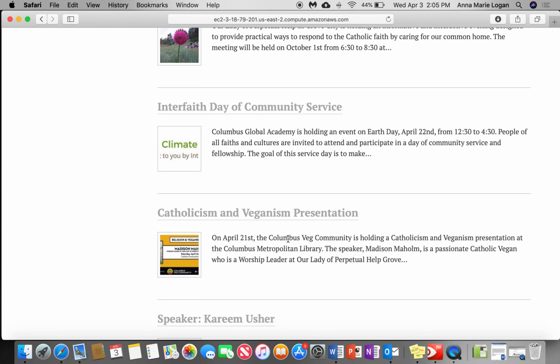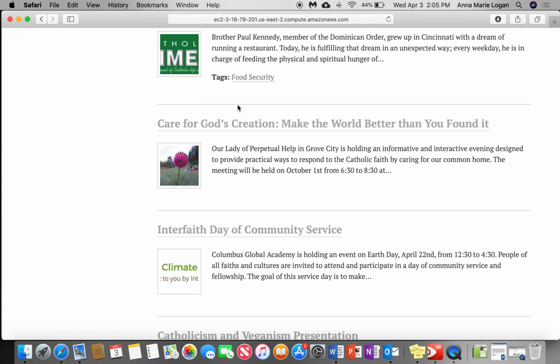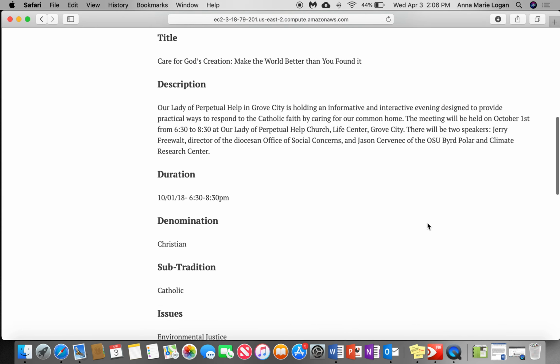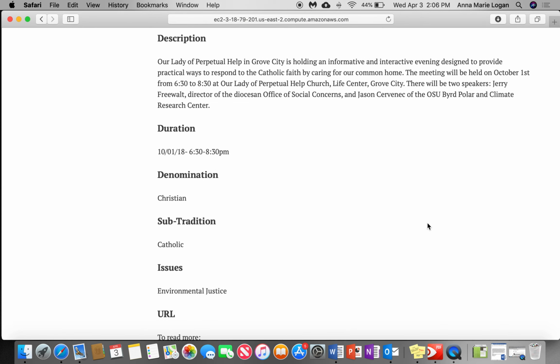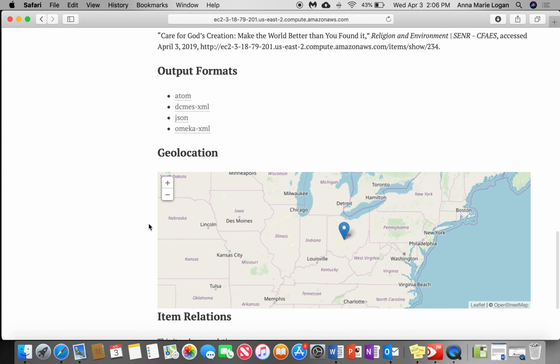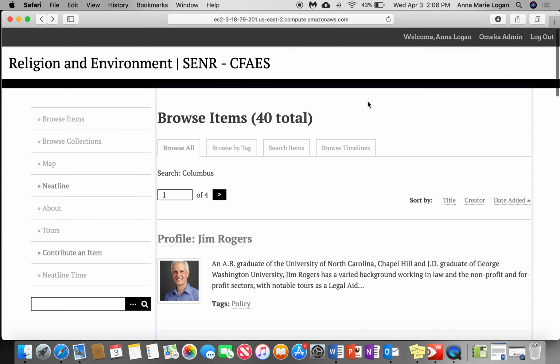So there are events, people, articles, websites, all within this database that provide a good resource for people to gain more information on the faith-based activities happening, in this case here in Columbus. For example, if there is an event, it'll have the duration and time, and although it's a past event, people can see what other communities are doing and maybe model and get ideas from that. So that's how the search engine works.